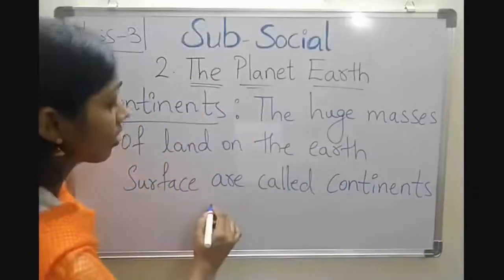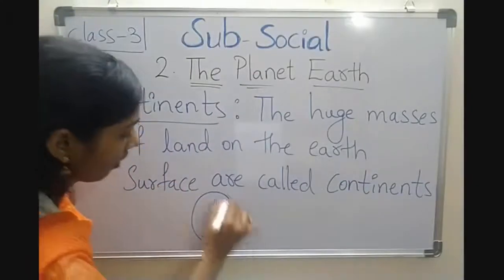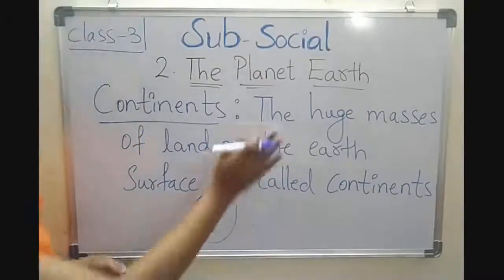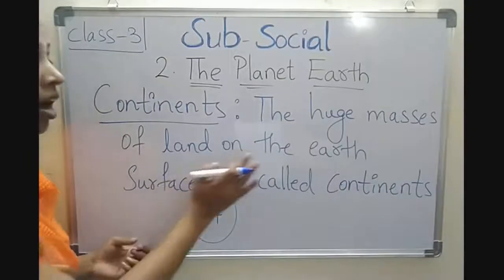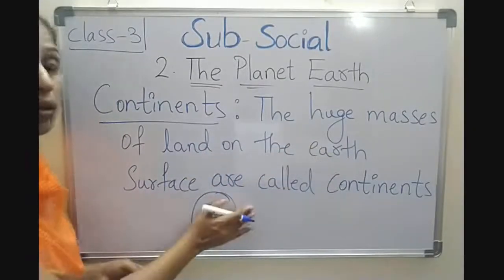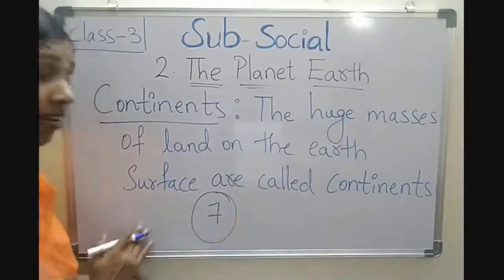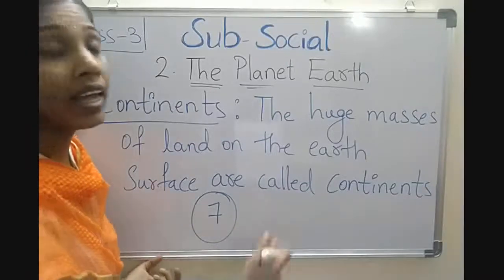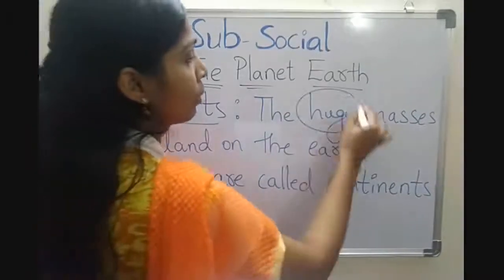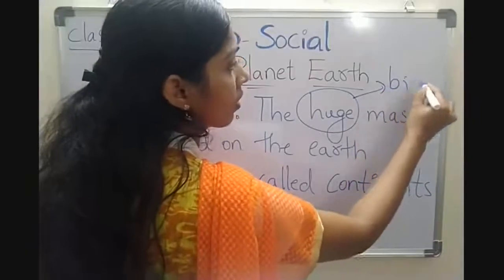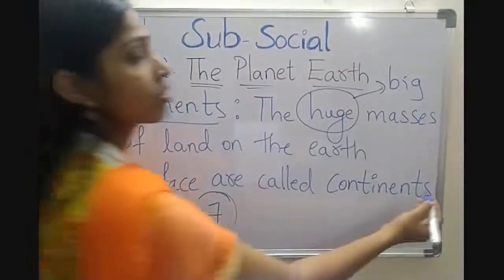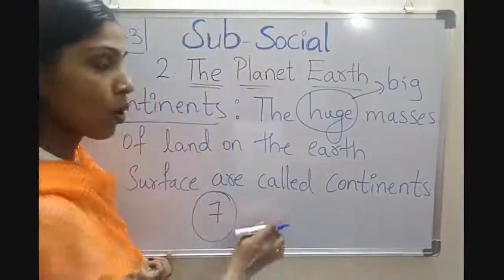There are 7 continents on the earth's surface. Children, huge means big. Children, please note down the definition of continents.